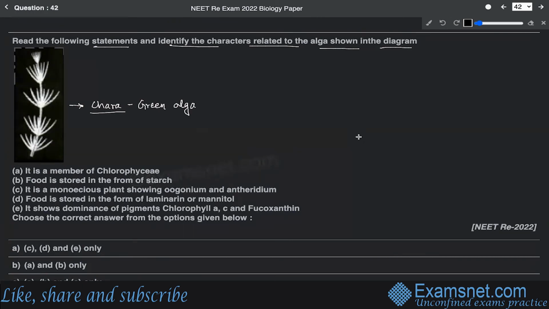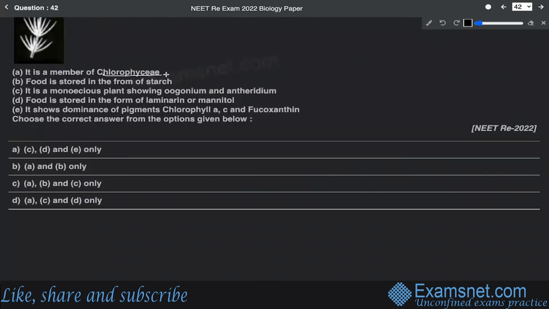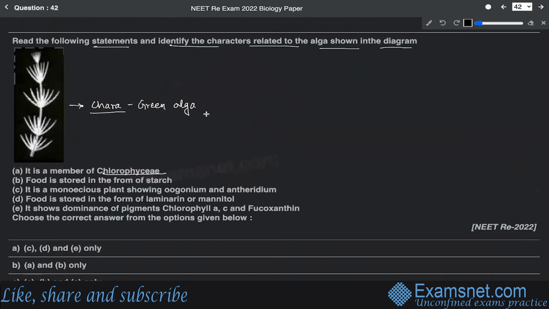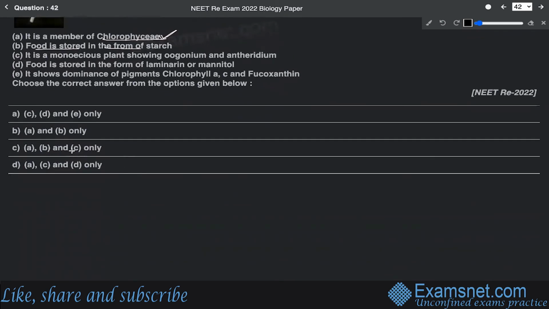All right. So it's a member of Chlorophyceae basically. Since this is a member of green algae, definitely this is a member of Chlorophyceae. So that means option A is the correct statement. Then the second statement says that food is stored in the form of starch. So this is also true, because A is actually correct. Then the option B is also correct.